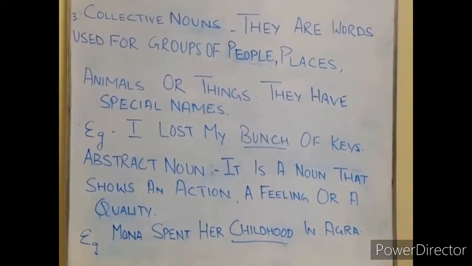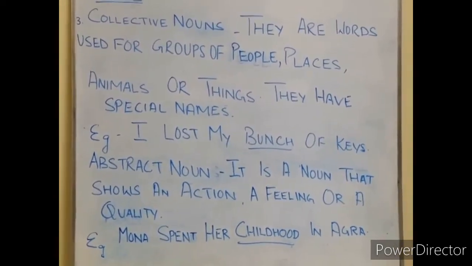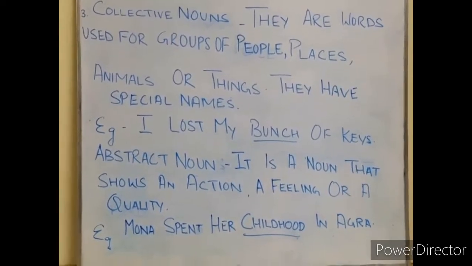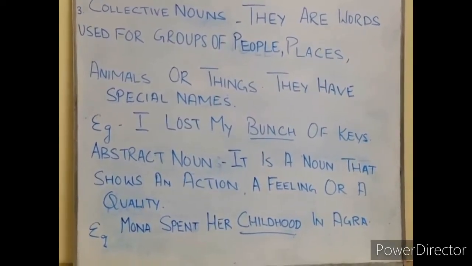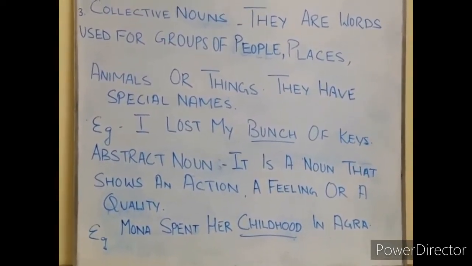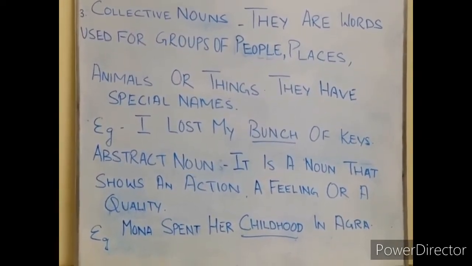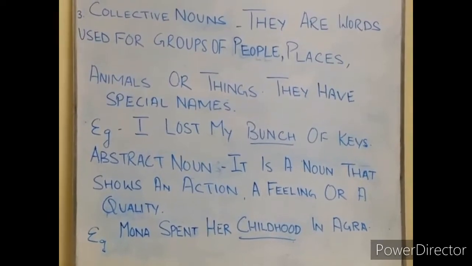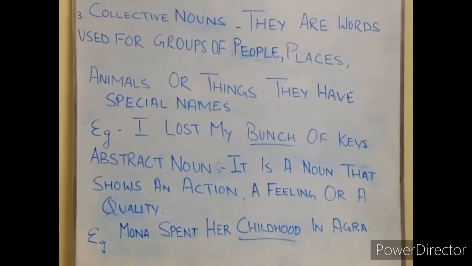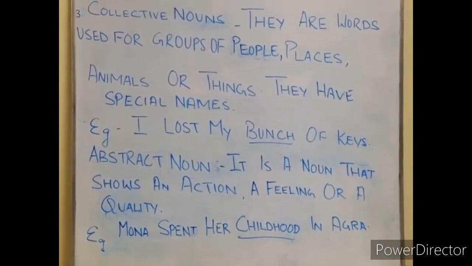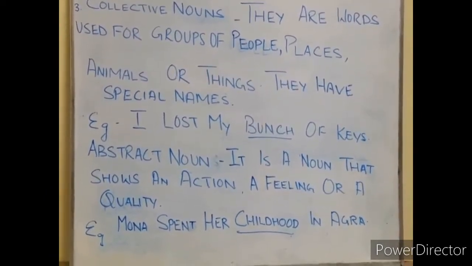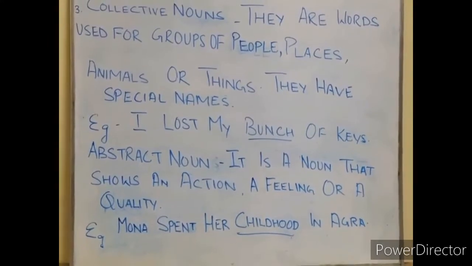So, abstract noun we can only feel, or a quality of a person or a thing, or it refers to an action. So, write abstract noun. It is a noun that shows an action, a feeling, or a quality.